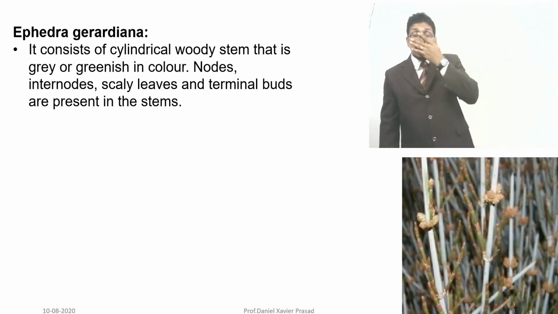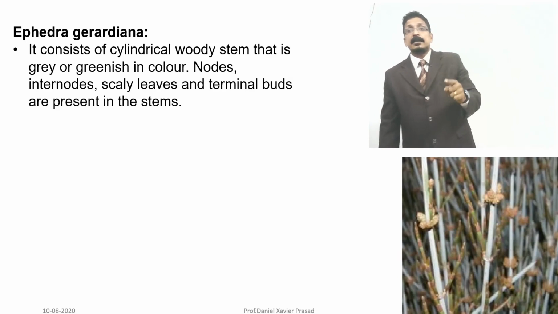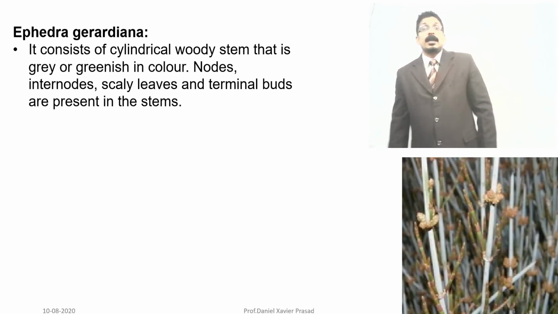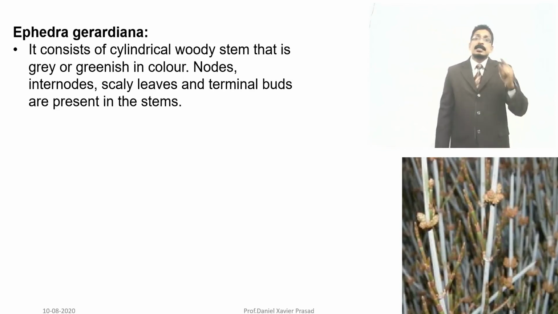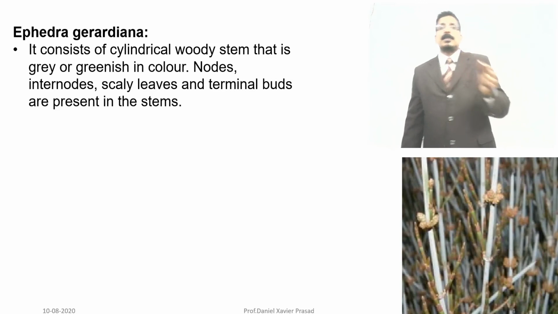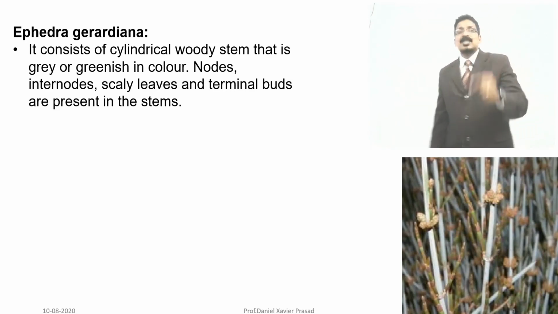So what is it? Gerardiana is the species which we have taken for today's study, which is present in our lab. It consists of a cylindrical woody stem that is grey or greenish in color.